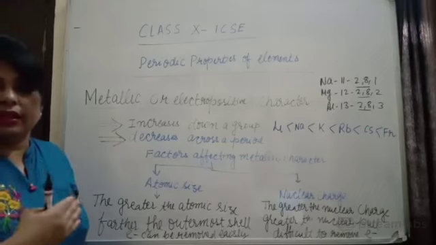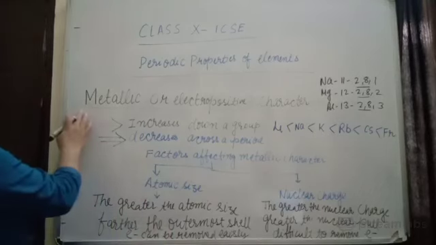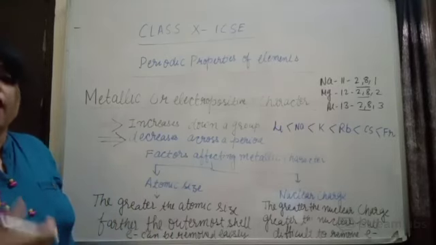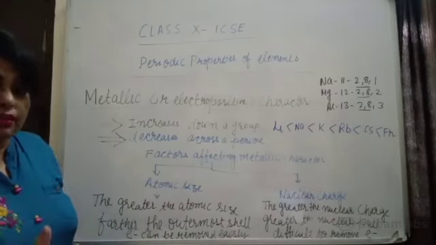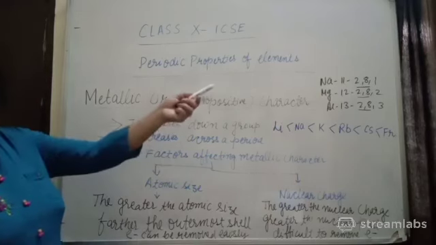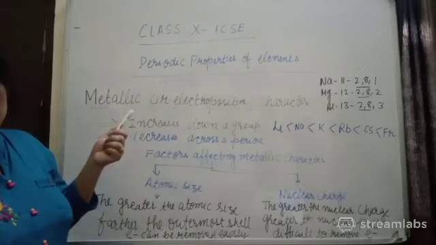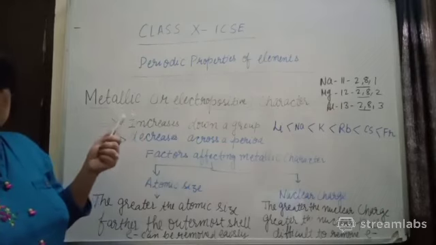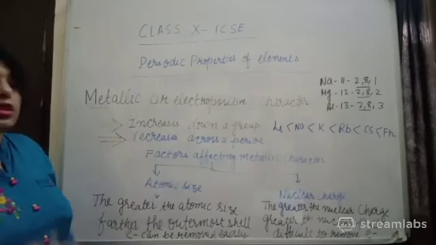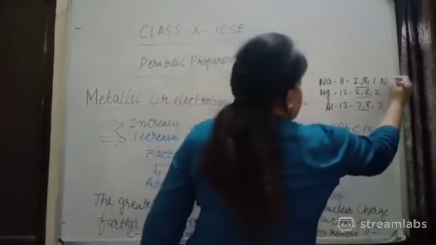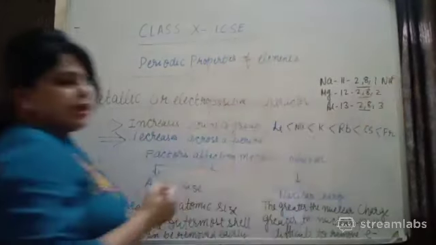Understood? Metallic character decreases. So what is metallic character? Ability to lose electron and form positive ions, right? Now in this case I have discussed 3 examples. Sodium, atomic number is 11 and electronic configuration is 2,8,1. So it is going to lose 1 electron and it will form Na plus.